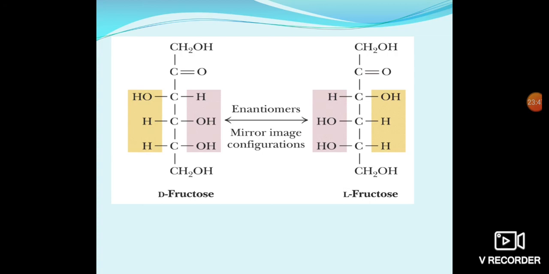The primary alcohol is at the first carbon and the second carbon is the ketone. These are called mirror image configurations. This phenomenon is called enantiomerism.